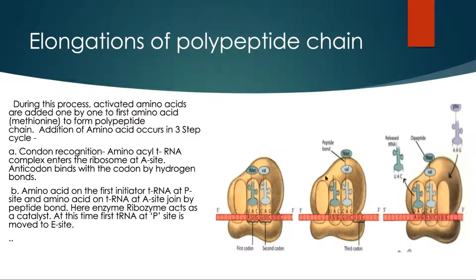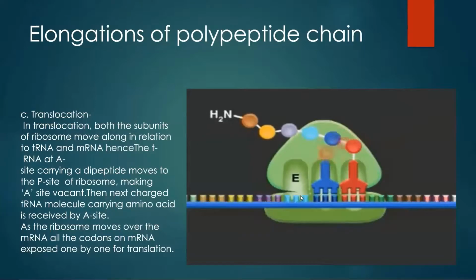Further, the connection between the methionine and the initiator transfer RNA breaks, and in this way the transfer RNA at the A site possesses a dipeptide chain, and this uncharged transfer RNA shifts to the exit site of the ribosome. Now the third step is translocation.